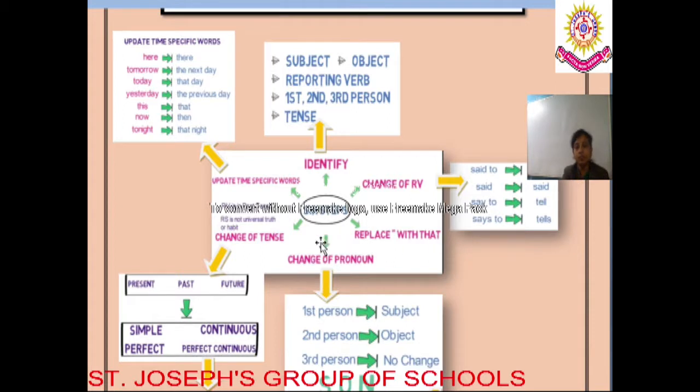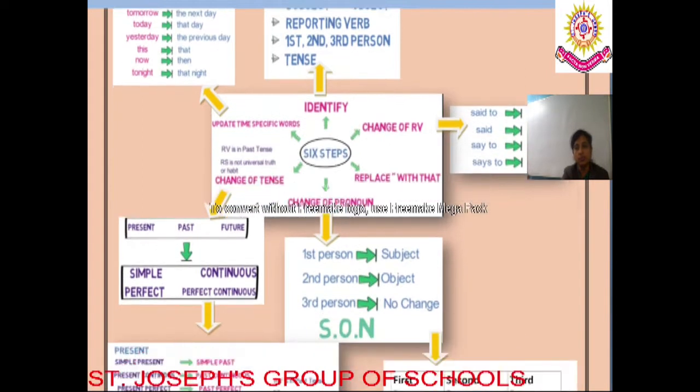Now what is the fourth step? Fourth step is change of pronoun. As just taught about the first person, second person and third person, the subject changes, the object changes, but the third person remains same, it does not change. Summing it up, we can just remember it as S-O-N, son. So it is the easier way to remember it.